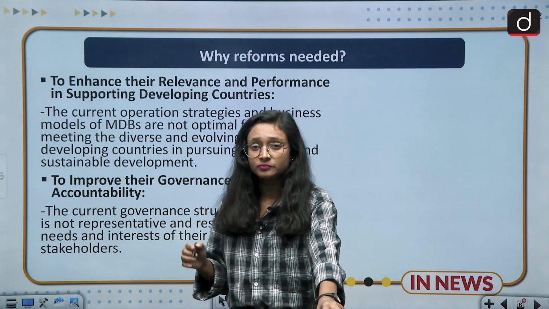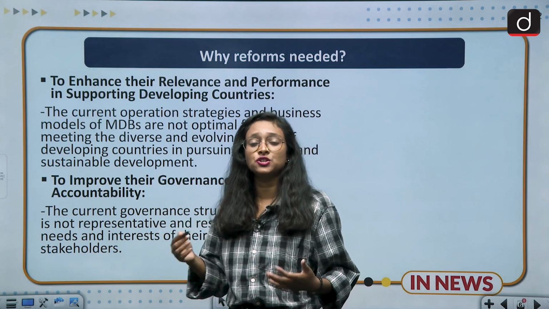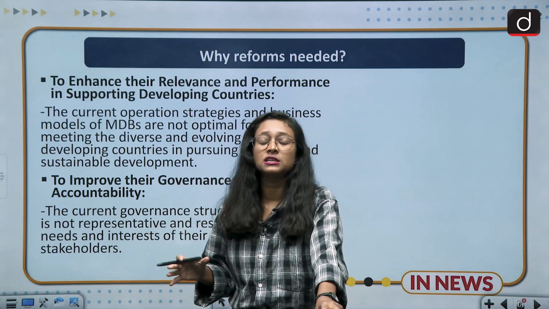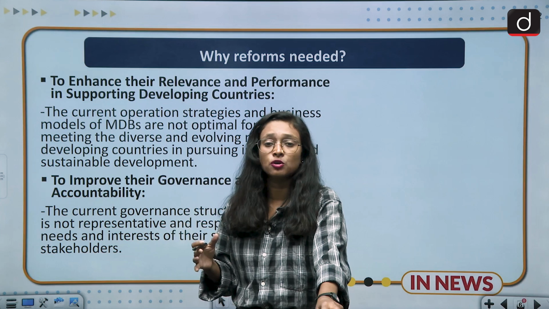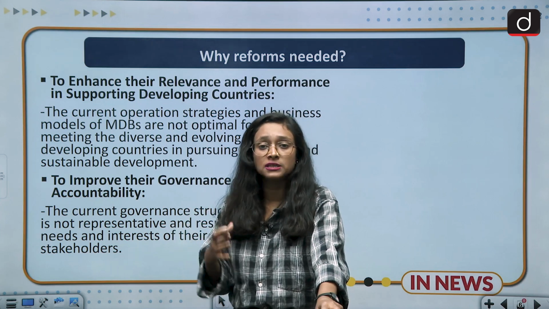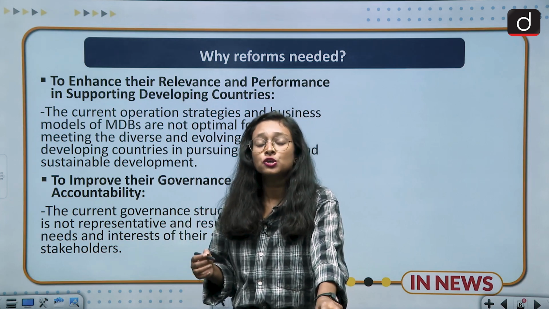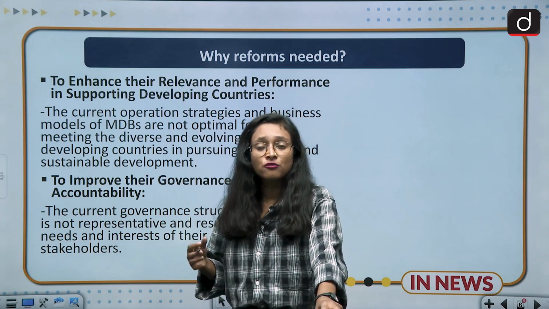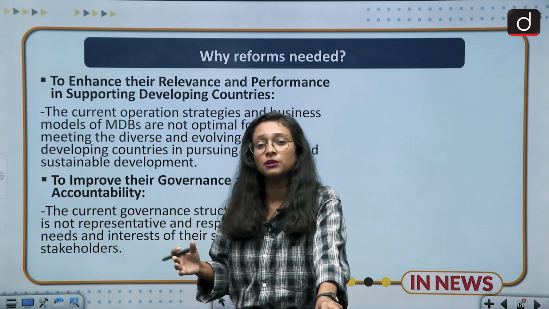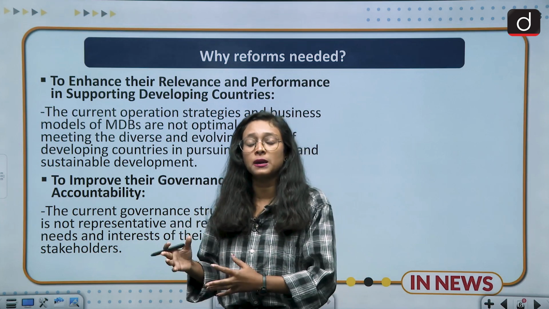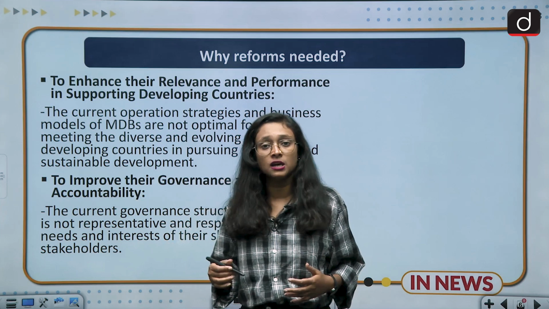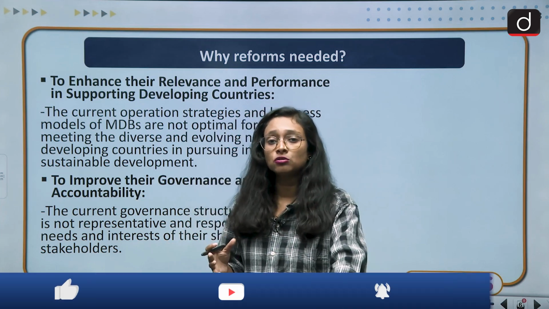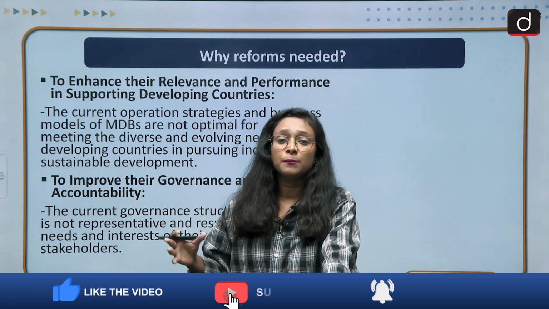So that's why the IMF, World Bank, Asian Development Bank and European banks, all these banks needed different kinds of reforms, because they were not meeting the demand of today's nations. Especially there was a huge gap between developed and developing nations. We have seen that they are funding the developing nations, but their funding was not in an appropriate manner. Suppose India requires funds for a particular project or scheme, but that was not aligned with the MDB's demand.